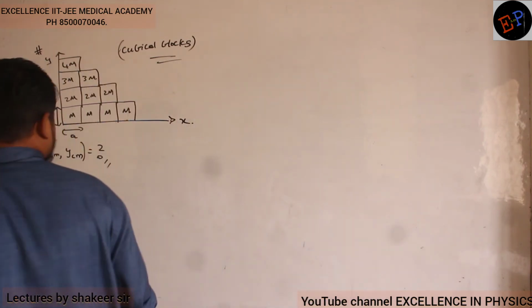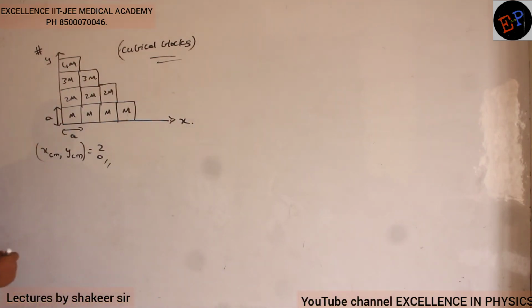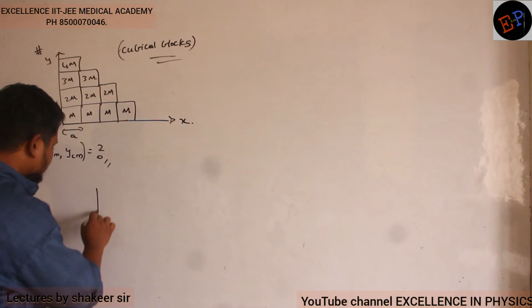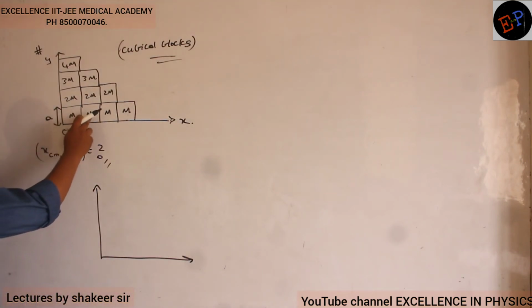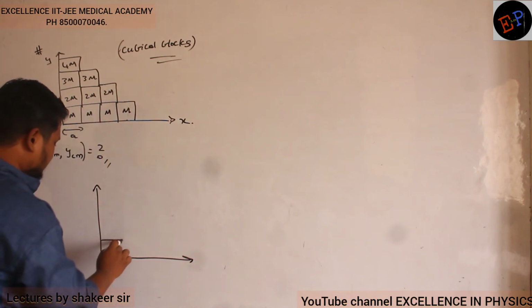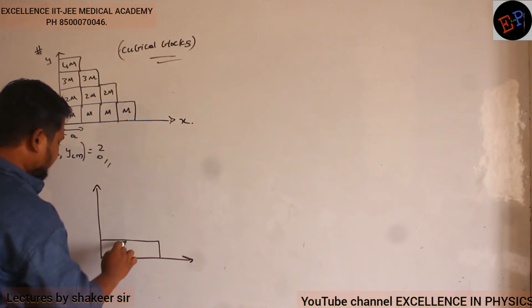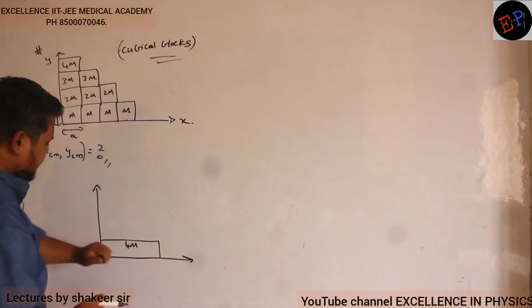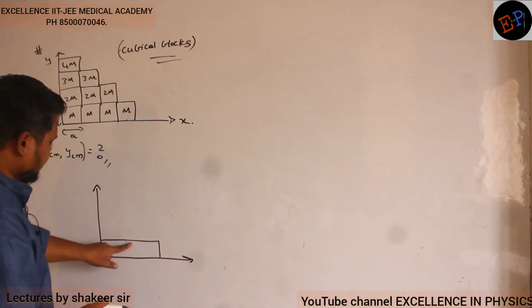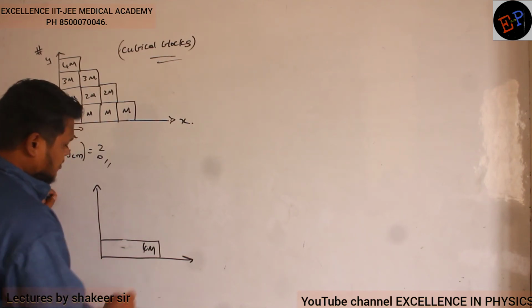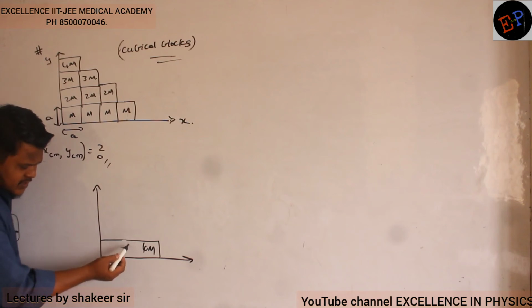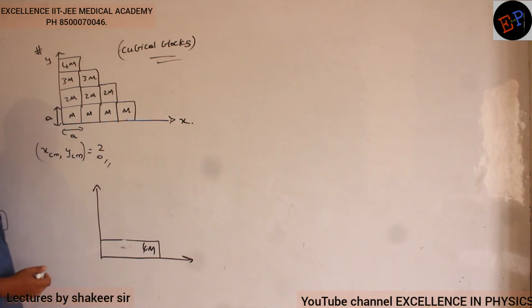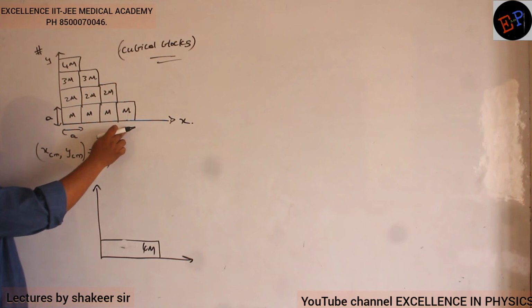So therefore, if I use a bit of intelligence, this figure I can draw like this. I can take it as a block of mass 4m. Can I take it as a block of mass 4m? Definitely I can take, because all the masses have the same size and same density also. So take a block of 4m. Now for this 4m, where will be the position of center of mass? Total length is 4a.